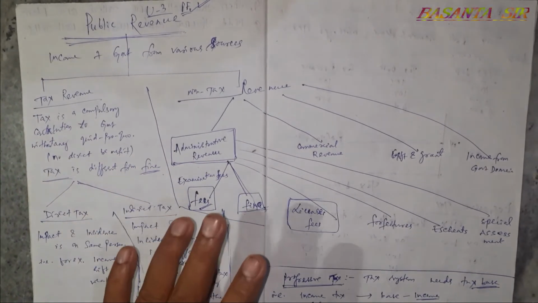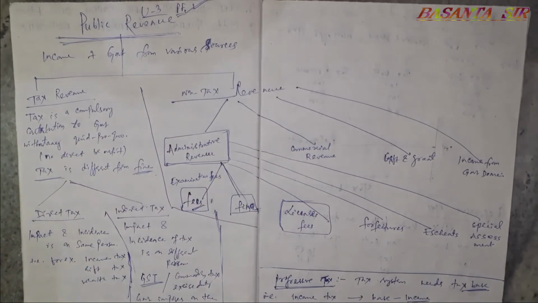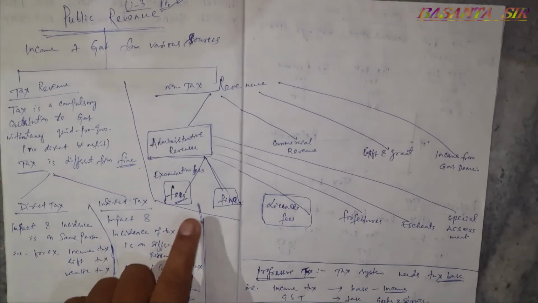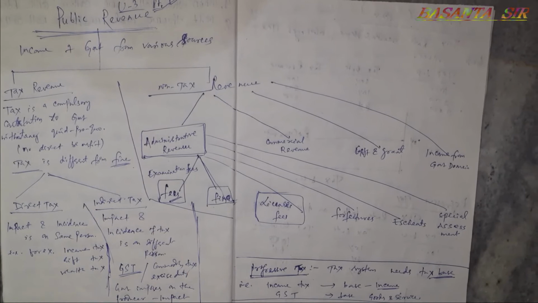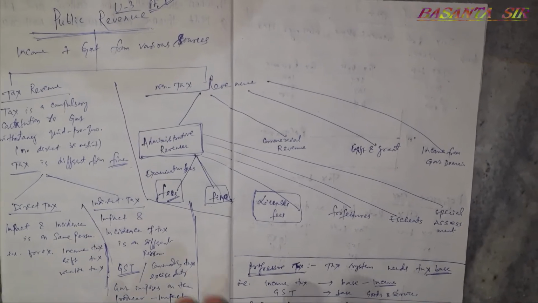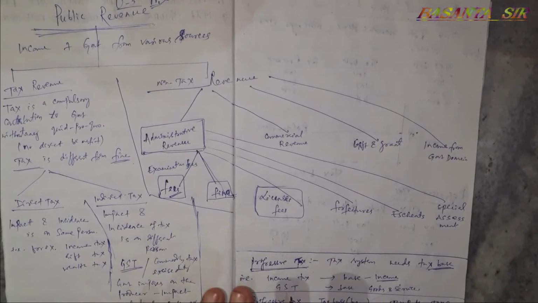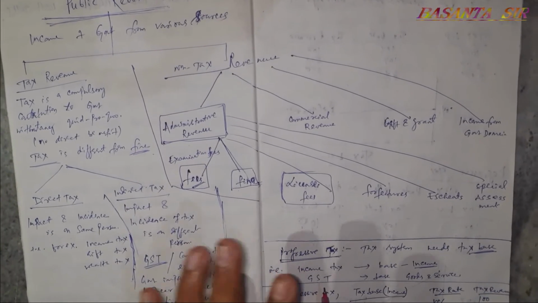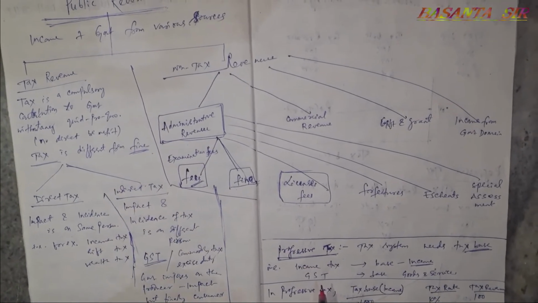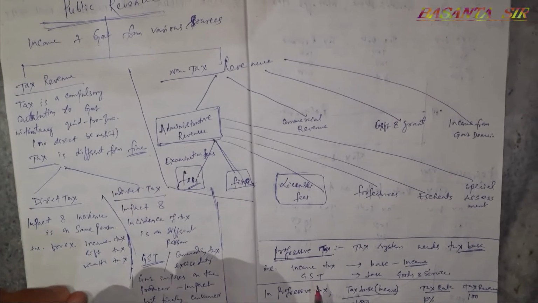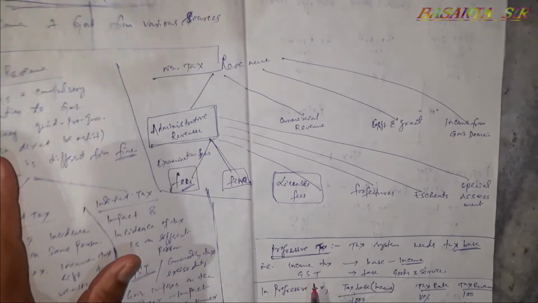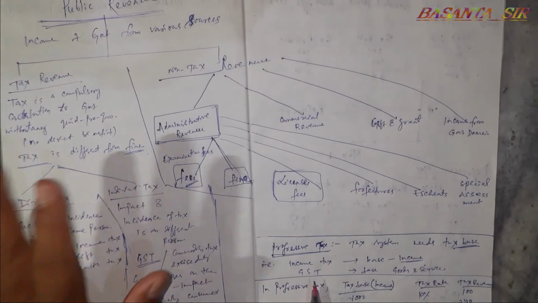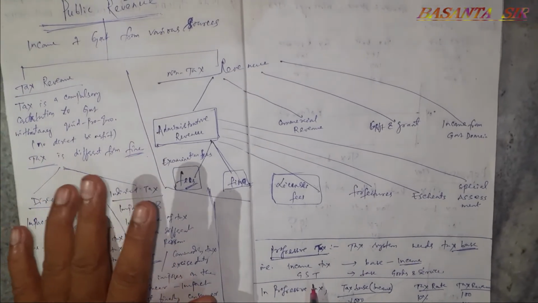That is, the person who pays the fine gets relaxation for his unsocial activities, or gets some punishment, financial punishment is imposed on the person. For example, a person traveling in a train without ticket, a person driving a motorcycle without helmet. These are some of the examples of fine.